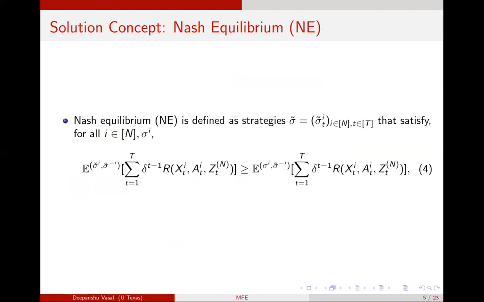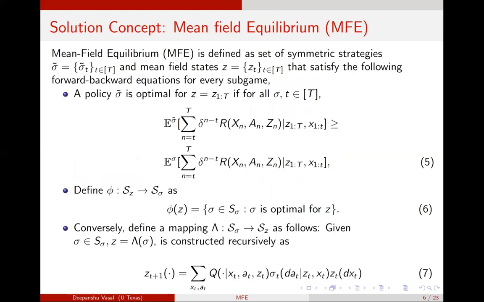Now, a natural notion of equilibrium for this strategic interaction for any finite number of players is a Nash equilibrium, which is a set of strategies such that no player wants to unilaterally deviate to maximize their own expected reward. However, as I will talk about in a minute, Nash equilibria are approximated by the mean field equilibria as the number of players grows large.